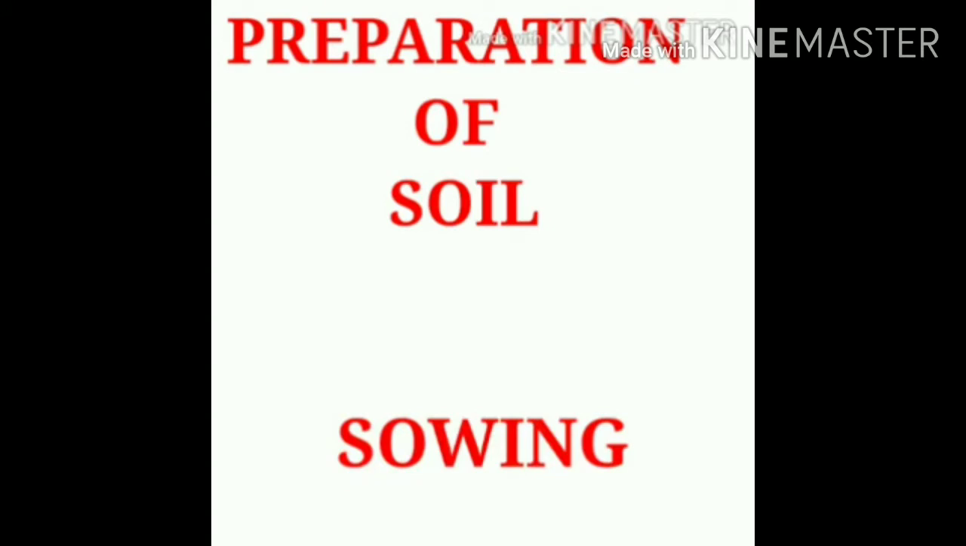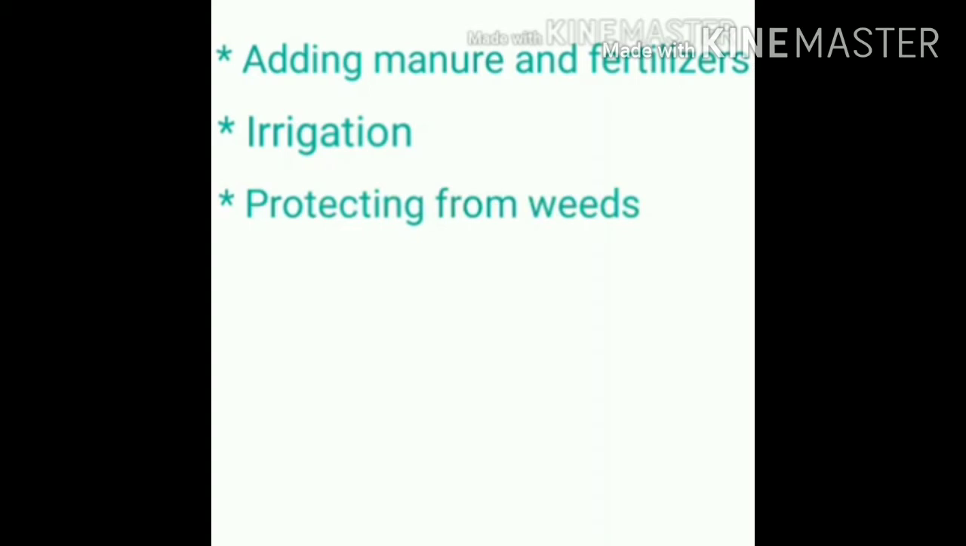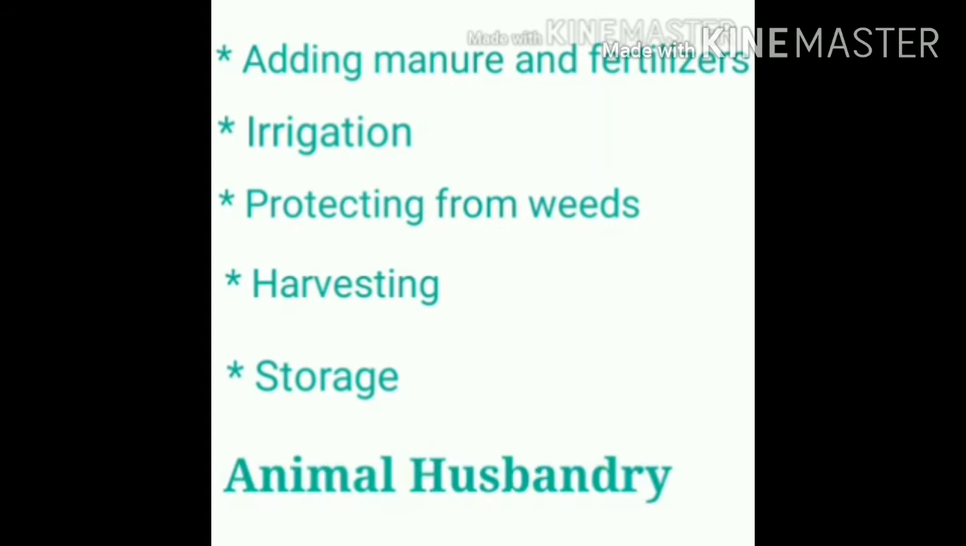In this video, we are going to see the remaining practices, that is adding manure and fertilizer, irrigation, that means supply of water, protecting from weeds. Already I said weeds means unwanted plants. Harvesting means removing the crop after it got mature. And then we are going to see about the storage, where we are storing and keeping. And the last topic of this chapter is animal husbandry.